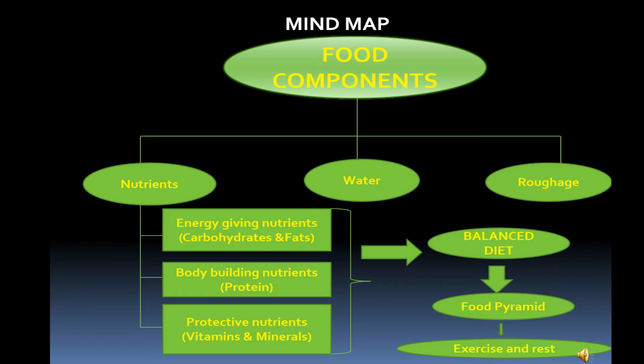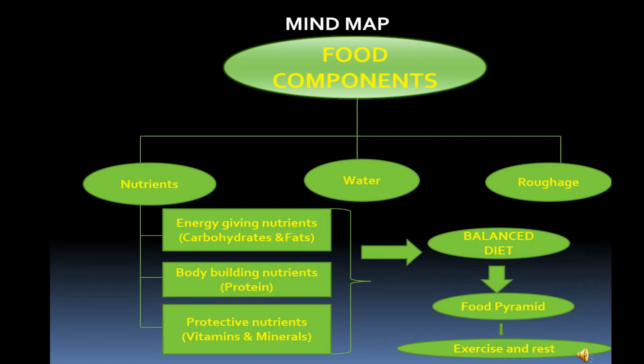The five main nutrients are carbohydrates, fats, proteins, vitamins and minerals. Based on their function, nutrients can be classified into three main groups. They are energy giving nutrients, body building nutrients and protective nutrients. Energy giving nutrients include carbohydrates and fats. Body building nutrients include protein and protective nutrients include vitamins and minerals.